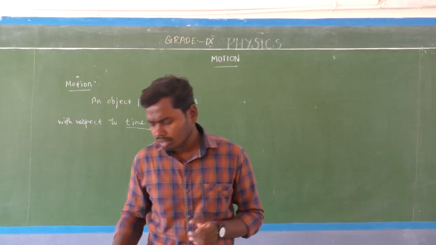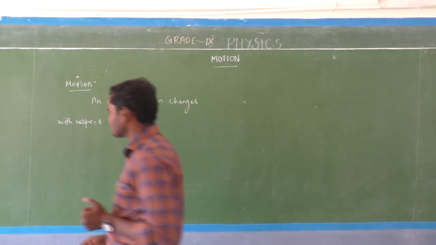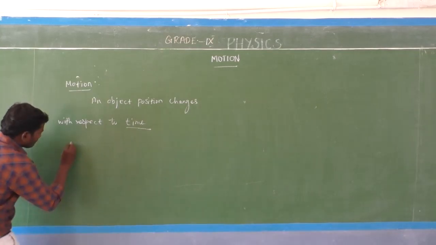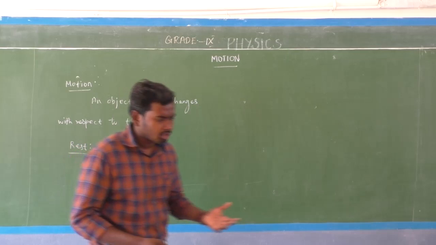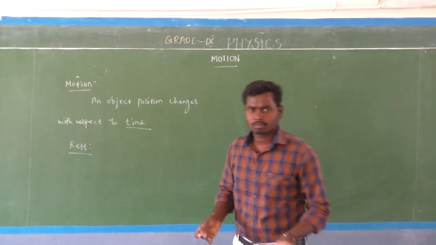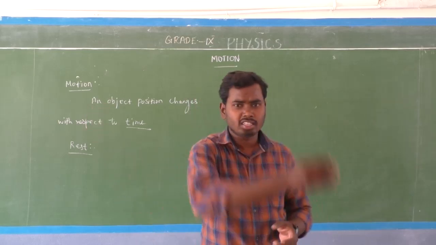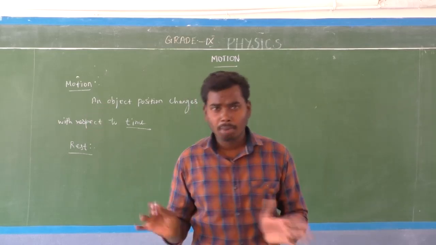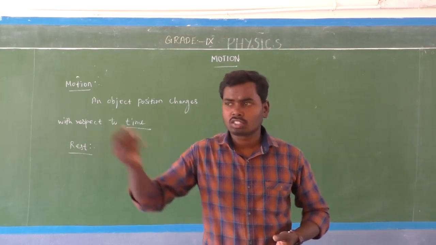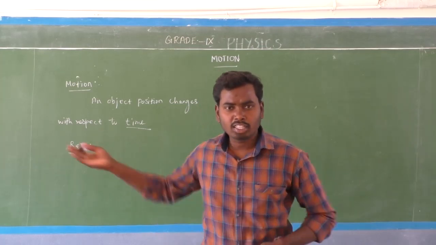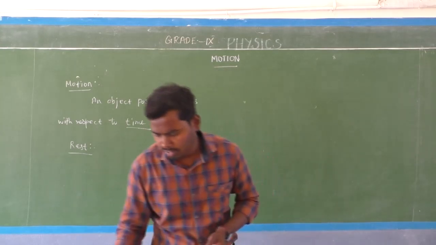Next question, what is rest? That is the second one. Rest is directly opposite to motion. In motion the object's position changes with respect to time. But in rest, the object's position never changes with respect to time or surroundings. That is called rest, isn't it? Yes, that's the same thing.